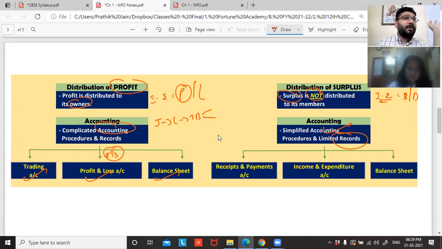Yes, but here the story is slightly different. Here it is no more trading and P&L. Here it is a receipts and payment account, income and expenditure account, and balance sheet. So these are the three statements which you will prepare. These three put together is called as financial statement.